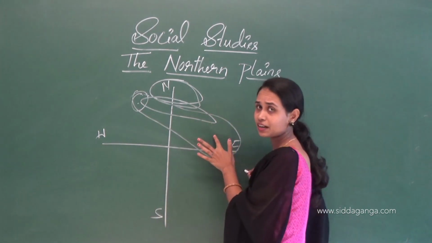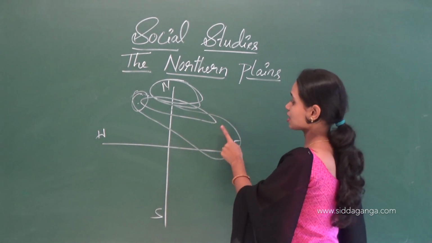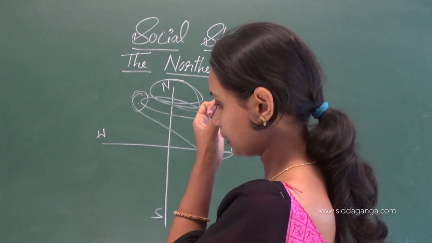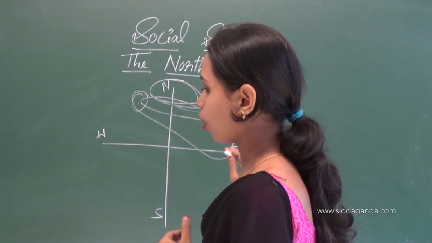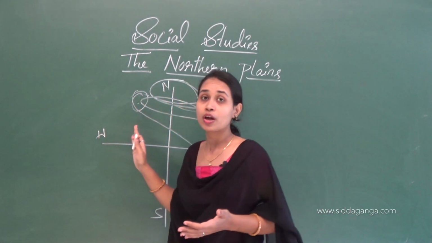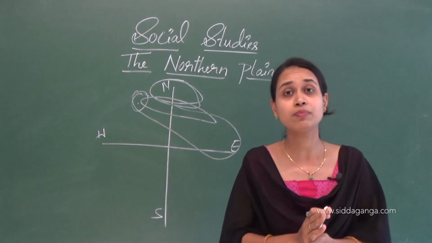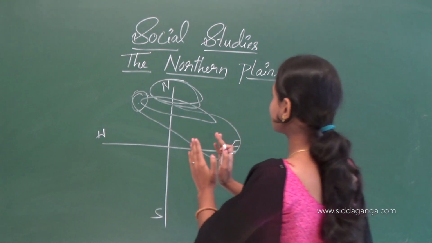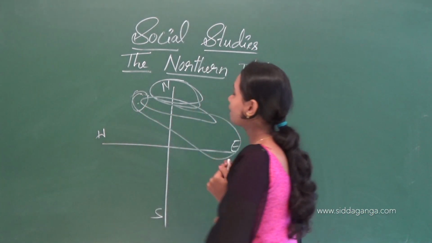Here Assam is in the east. They include almost the whole Punjab. So the northern plains include the whole Punjab.